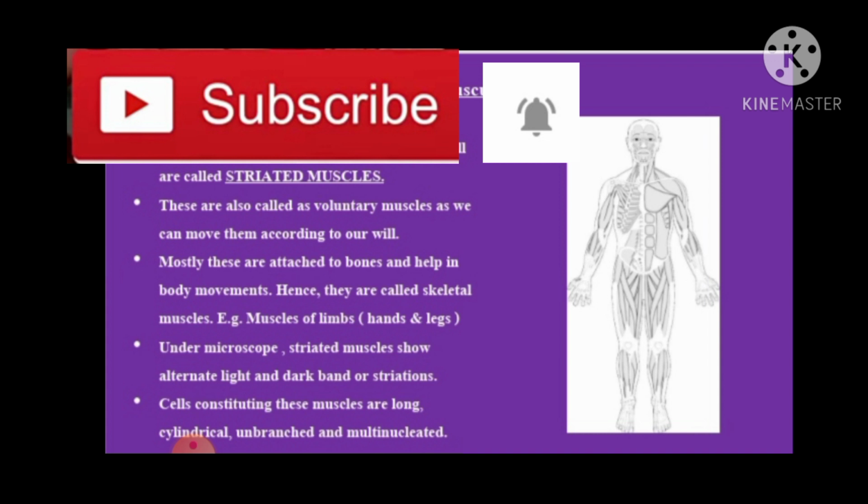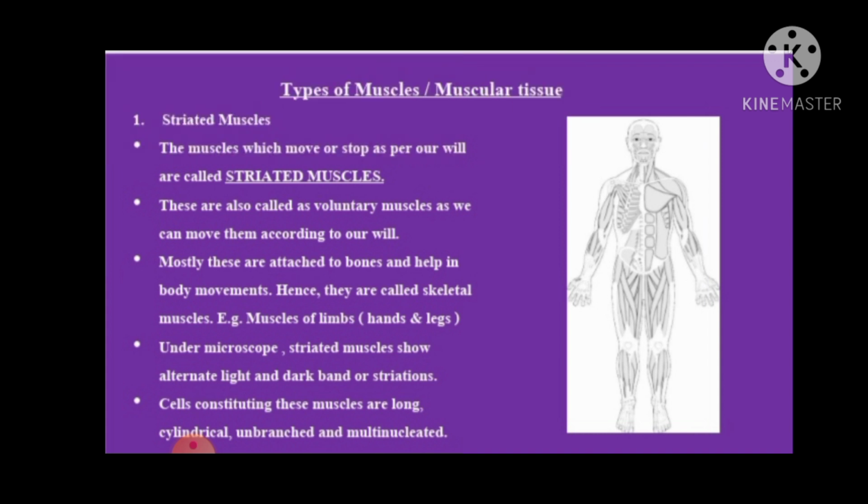So students, it is clear to you all that voluntary muscles, striped muscles, striated muscles, and skeletal muscles are all the same. And now you know the reason why they have been named so. Voluntary muscles because we can move them according to our will. Striped or striated muscles because light and dark bands are present in them. And skeletal muscles because these muscles are attached to the bones, and that is why we are able to move them according to our will, according to our choice.